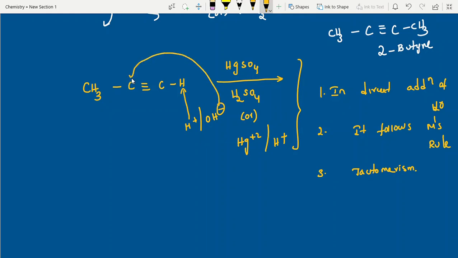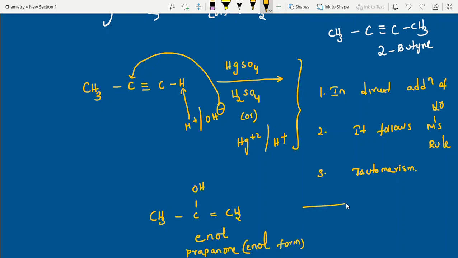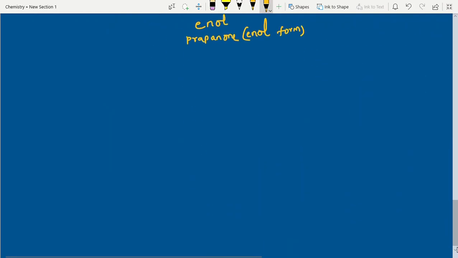Here, clear? Now CH3, C, OH. Symmetrical alkynes, no problem. This is unsymmetrical, no? So double bond CH2. This is what we call enol. En, double bond is there. Ol, alcohol. Enol. This is the propanone enol form, or acetone enol form. Now the enol form is unstable. Some organic compounds are stable in keto form, some are stable in enol form. So here the enol form is unstable.